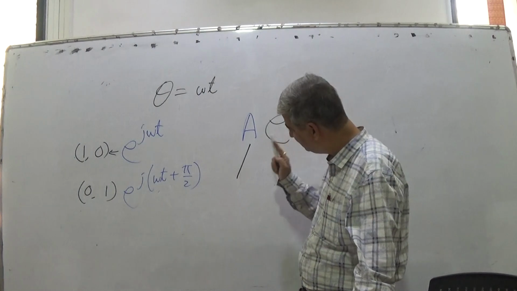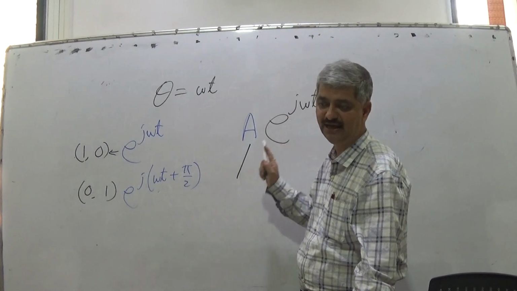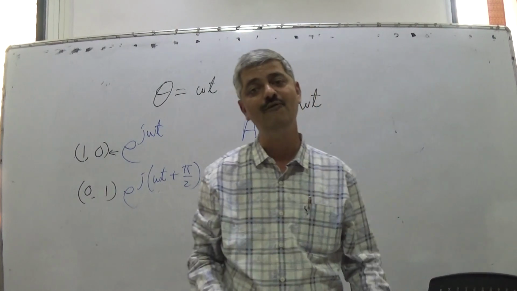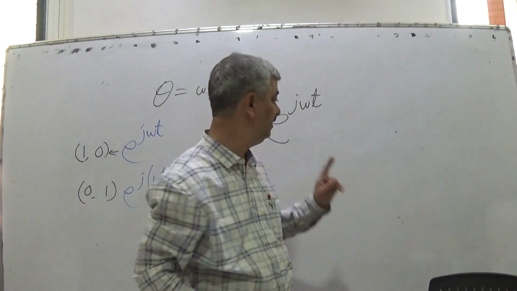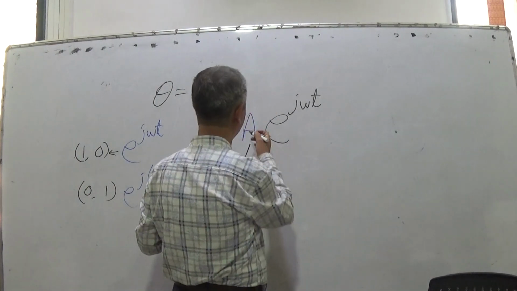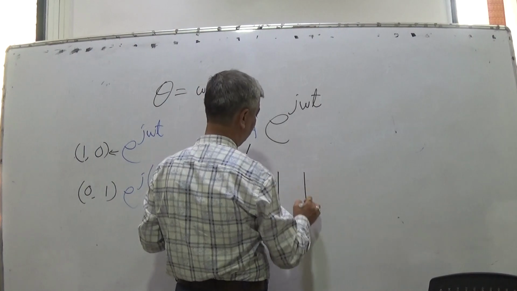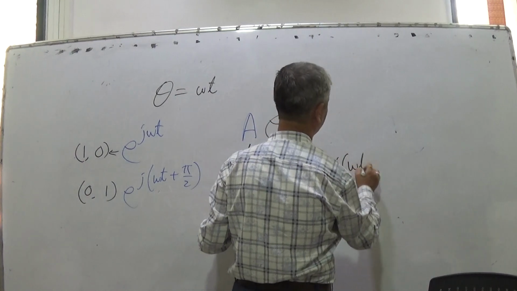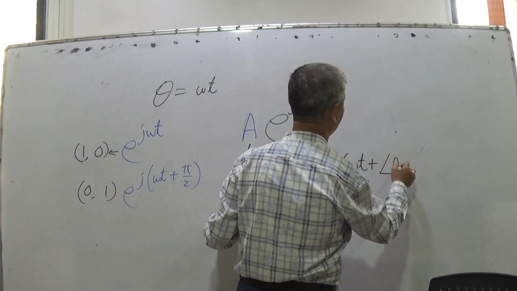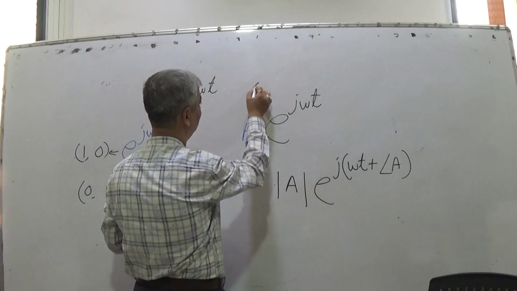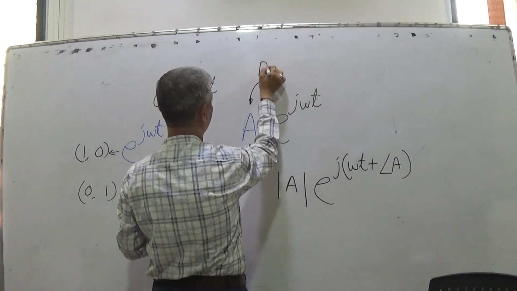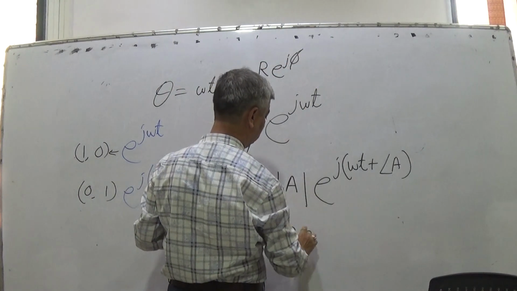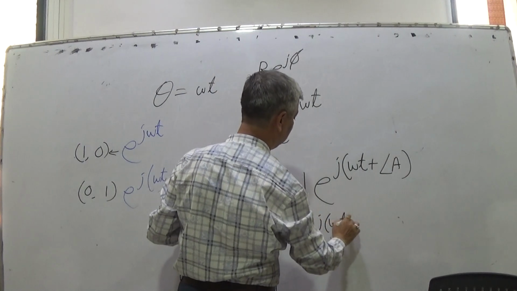So magnitude of A and angle of A. Magnitude of A will give you radius of the circle, angle of A will give you the initial position. So A e raised to j omega t is e raised to j omega t plus angle A, right? Because this A you can represent as, say, capital R e raised to j phi also. So this would be R e raised to j omega t plus phi.